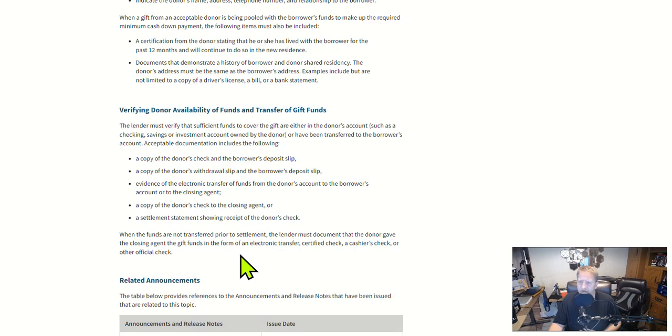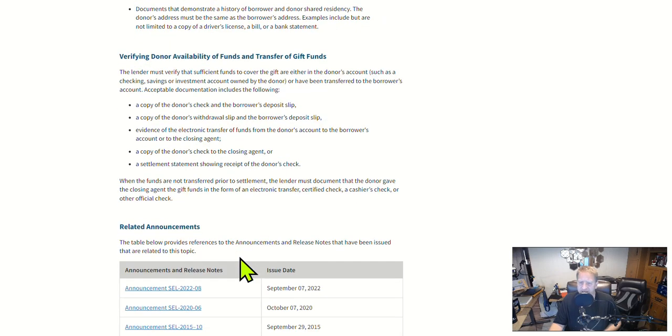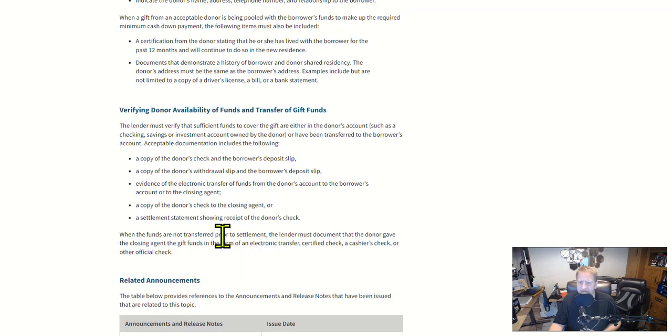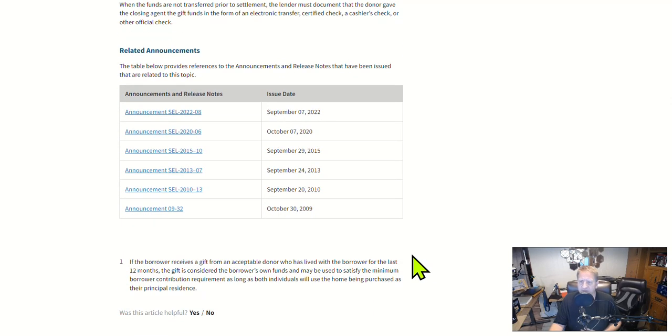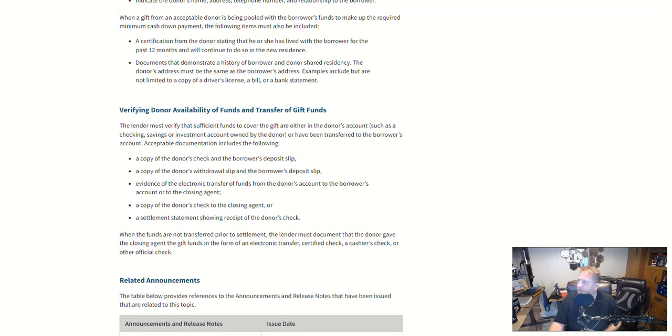I'm interested in why I've had to have donors' bank statements in the past. This seems to say maybe it's not necessary, although there's some related announcements. If anybody wants to answer that in the comments of the chat, I'd love for you to do so.